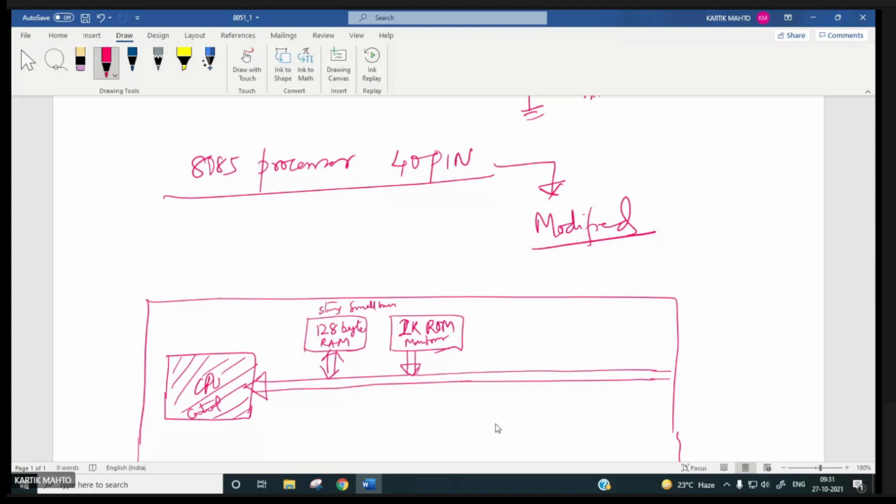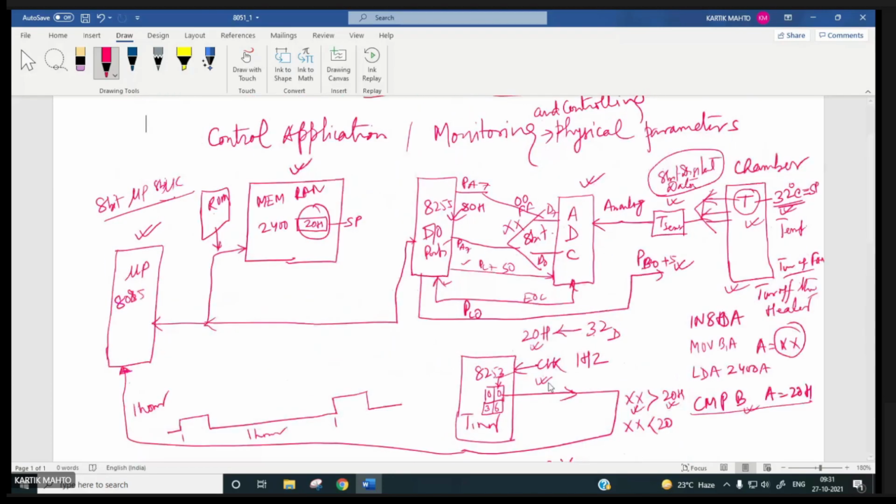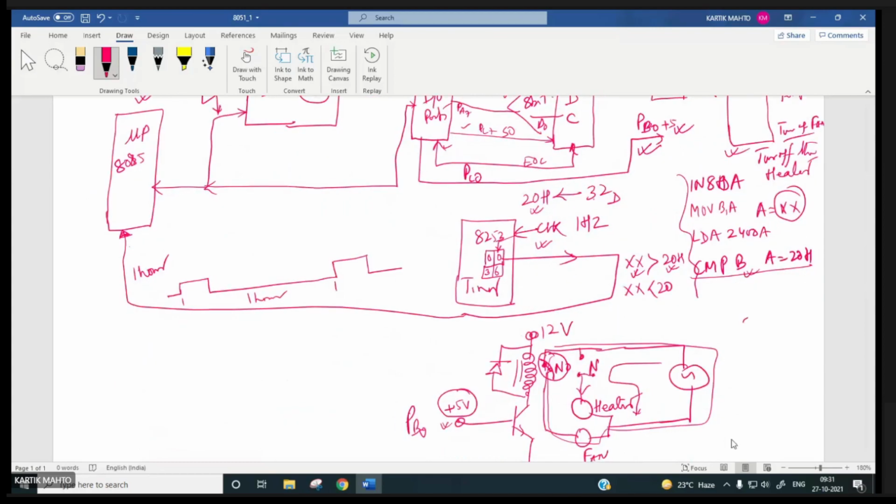because the program for inputting the analog sensor data to the processor, comparing it with the corresponding set point and generating a control action at a particular port pin hardly takes around 20 to, say, 40 bytes maximum in the case of 8085.